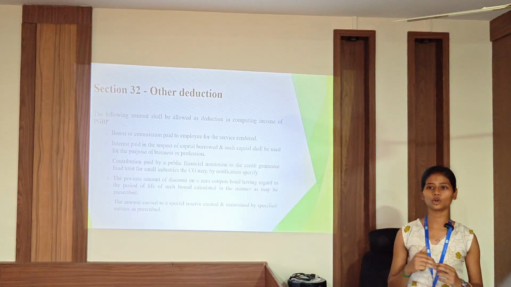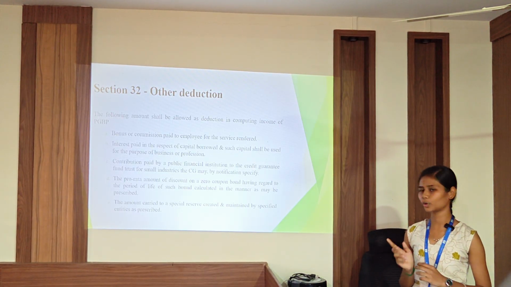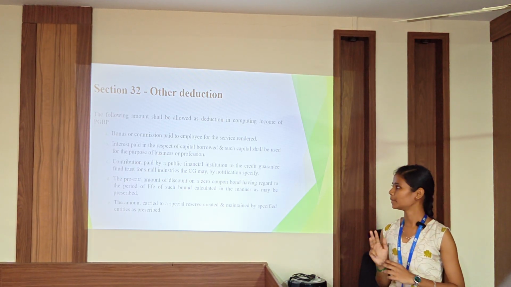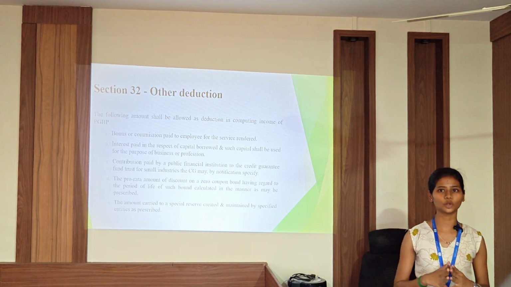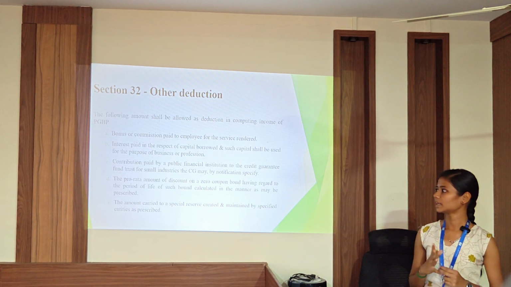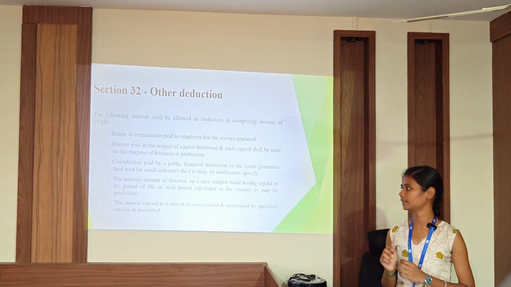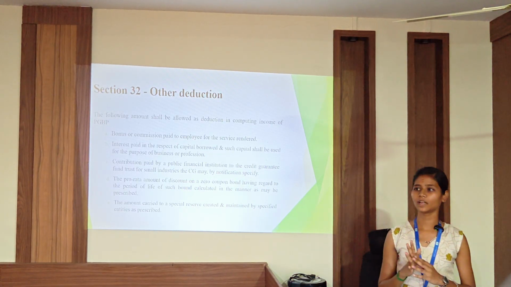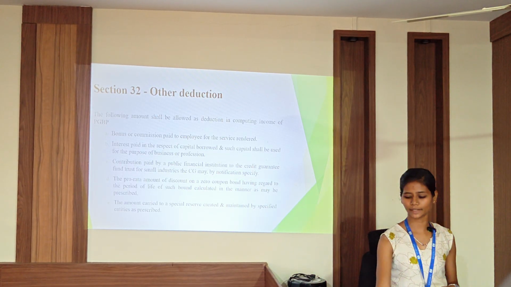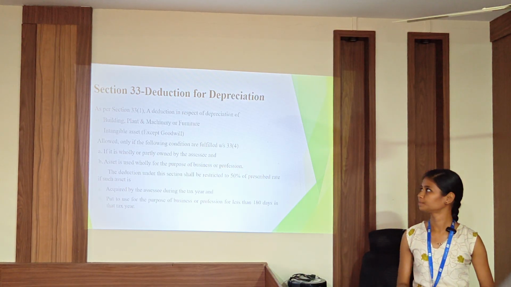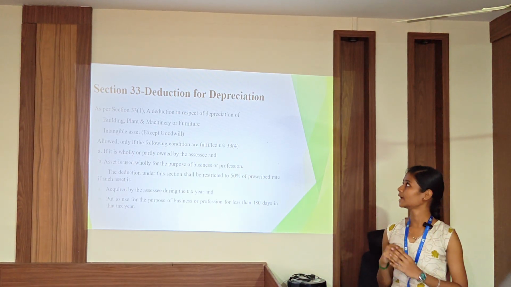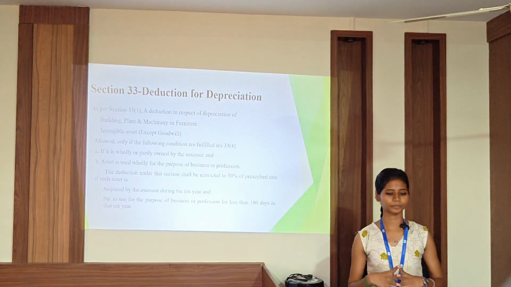The pro rata amount of the discount on a zero coupon bond, having regard to the period of the life of such an asset, calculated as may be prescribed. Then the amount carried to the special reserve created and maintained by a specified entity like public financial institutions and banking companies. Then comes section 33, deduction for depreciation.